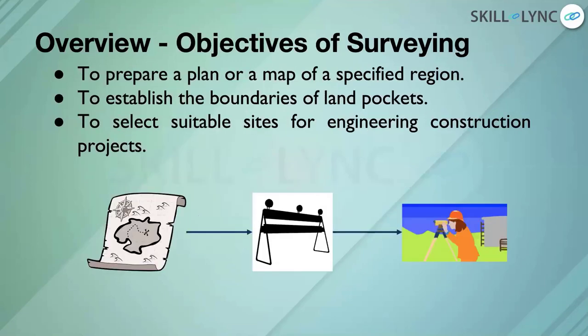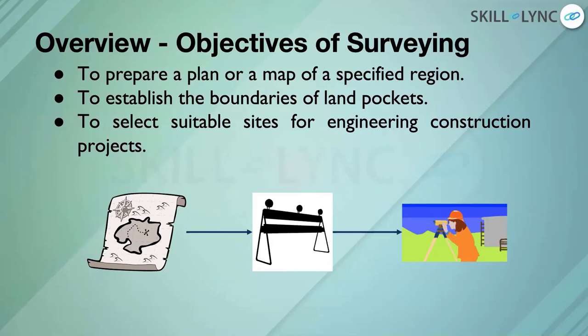Now, what does a surveyor do? What is the main objective of a surveyor? You can ask me, okay, you have told me that a surveyor is important, but what does he exactly do on the field, and what is the final product? So the final product is generally a map. They generally prepare a map, or they establish land boundaries, or they can also select sites for construction projects. So the first objective is preparing a plan or a map of a region.